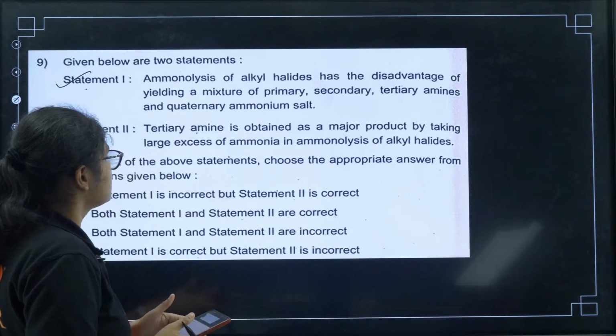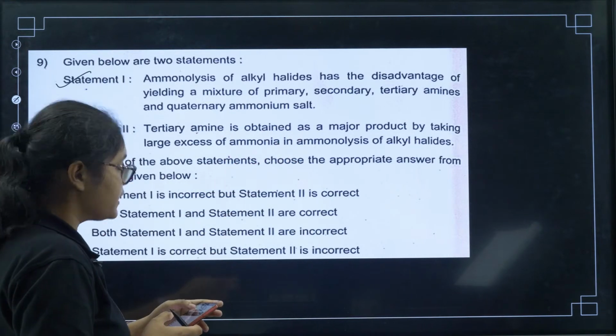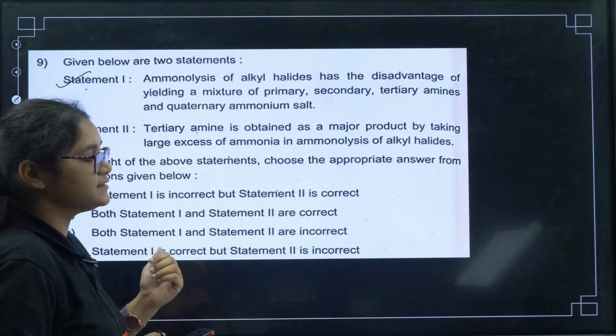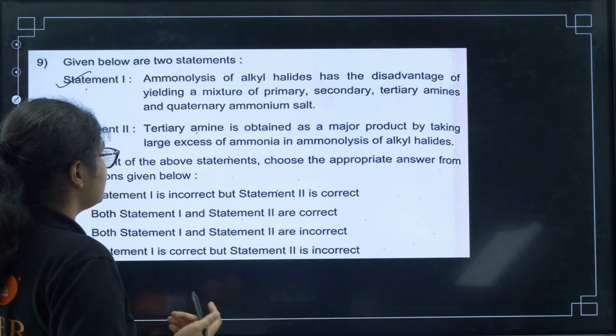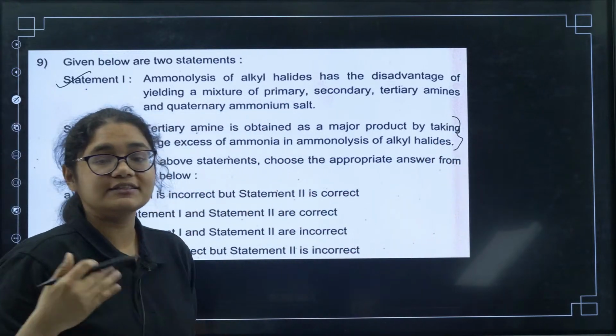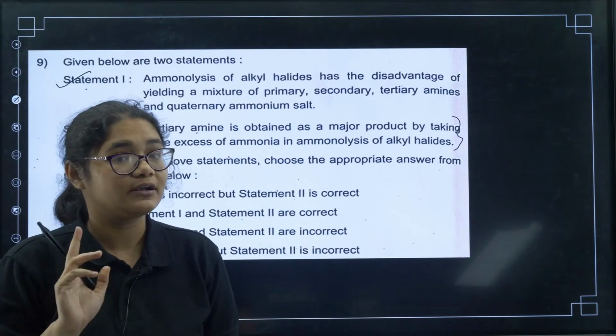Next, statement 2: tertiary amines are obtained as a major product by taking large excess of ammonia in the ammonolysis of alkyl halides. If you take large excess of ammonia, with alkyl halide, then we will get primary amines and not tertiary amines.